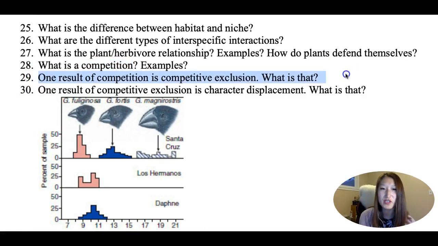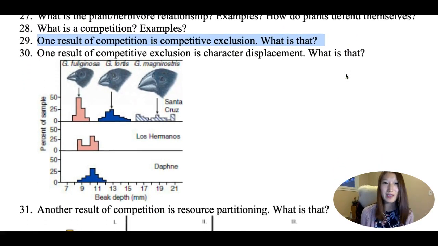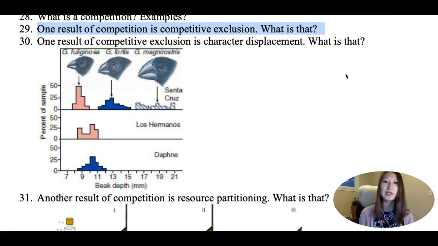One result of a competition, well, here comes the difficult part, right? A lot of students get a little confused over here, so let's talk about this. One result of the competition is called the competitive exclusion principle. What does that mean? Competitive is competition. Exclusion means you're excluding each other. It means if two species have the same niche, again, you need to understand what a niche means. If two species share the same niche, then they cannot coexist.